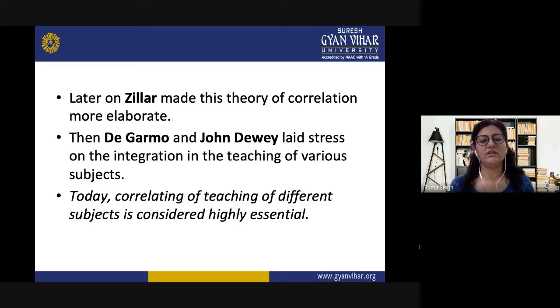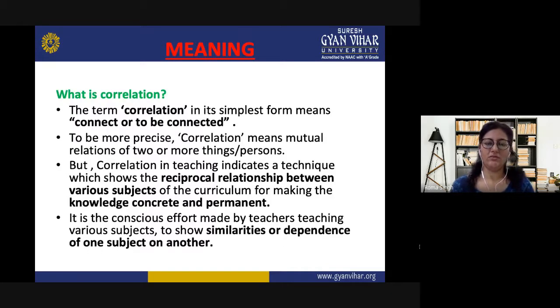Later on, Herbart's follower Ziller made this theory of correlation more elaborate. Then De Garmo and John Dewey laid stress on the integration in the teaching of various subjects. So today, if we look at the scenario, the correlating of teaching of different subjects is considered highly essential. We need to know that this is a very important part of our teaching learning process, and without this, we are doing injustice to our students. Now we will take a deeper look at the concept of correlation.